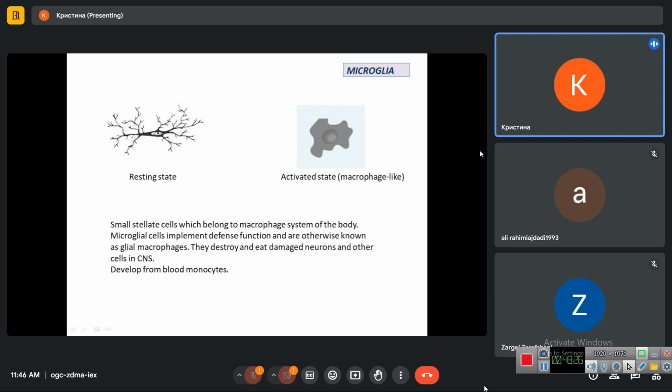Microglia is actually the glial macrophage. It's the part of the macrophage system of the body. In resting state, it looks like this, but if it is activated, it becomes macrophage-like. It has pseudopodia, it can move, and it performs phagocytosis of damaged neurons and other damaged or dead cells in CNS.